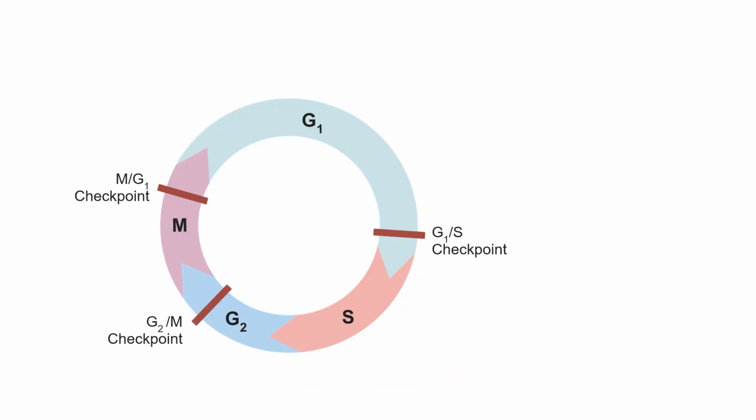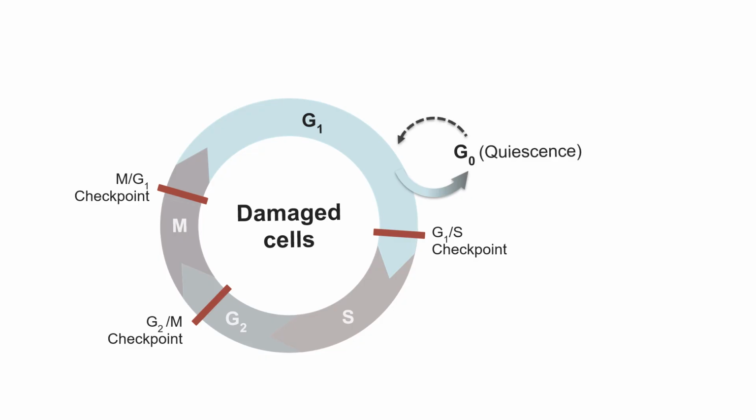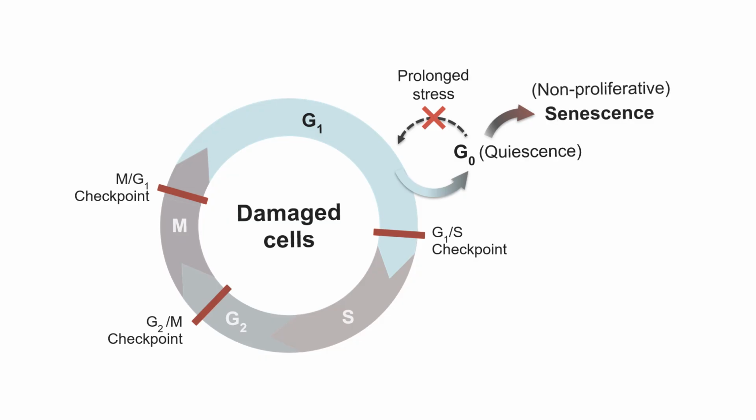Actively growing, healthy cells go through the cell cycle for proliferation. Now, if the cells are damaged, the cell stops the cell cycle, and it enters into a quiescence state. But this quiescence state can be reversible. When they receive a good signal, they can come back to the G1 state. However, if the stress is prolonged, this temporary quiescence state can change into a non-proliferative, final stage of a senescence state. So senescence is the cellular level of aging.